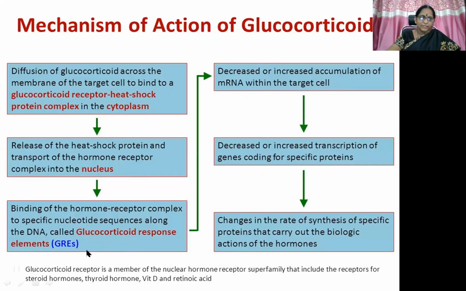Then decreased or increased accumulation of mRNA within the target cell, which gives rise to decreased or increased transcription of genes coding for specific proteins, changing the rate of synthesis of specific proteins that carry out the biological actions of the hormones.